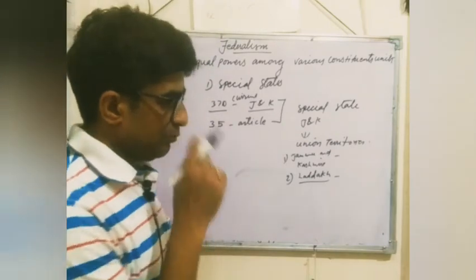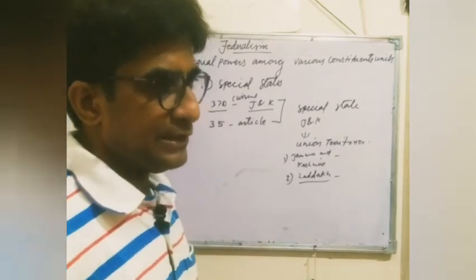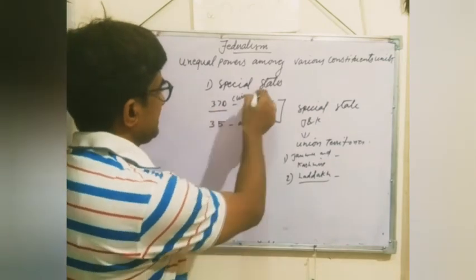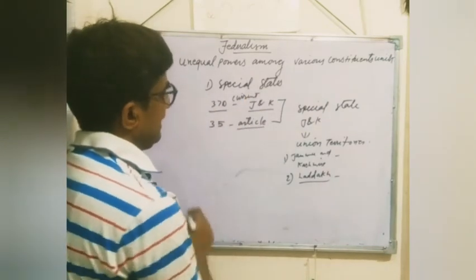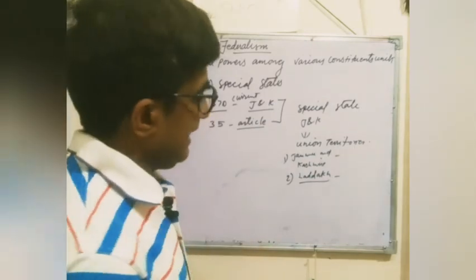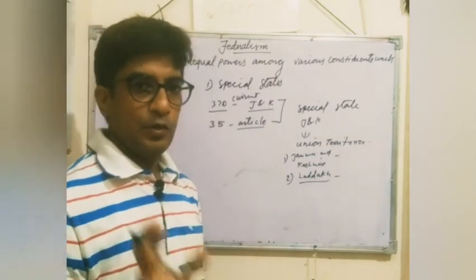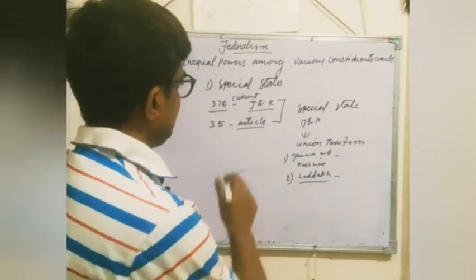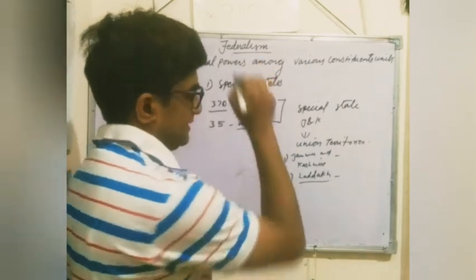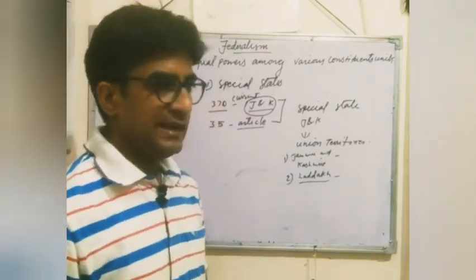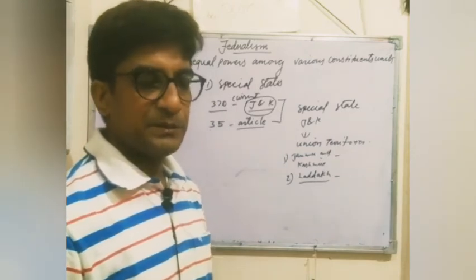And as a special state, what was the condition of special states? Under this article, any Indian resident, listen very carefully, could not sell or buy property in Jammu and Kashmir. That was the foundation which was hindering the development of Jammu and Kashmir.